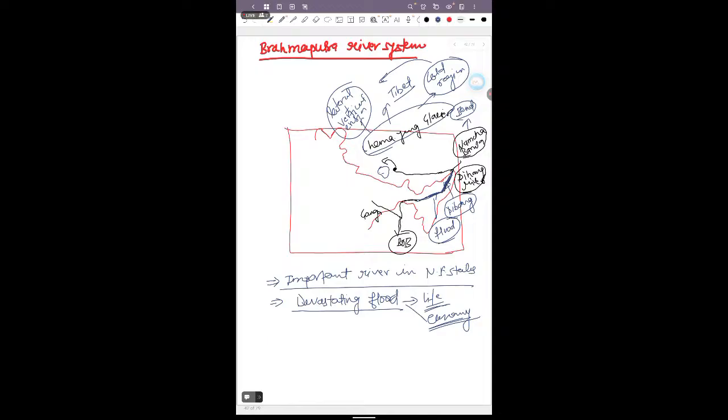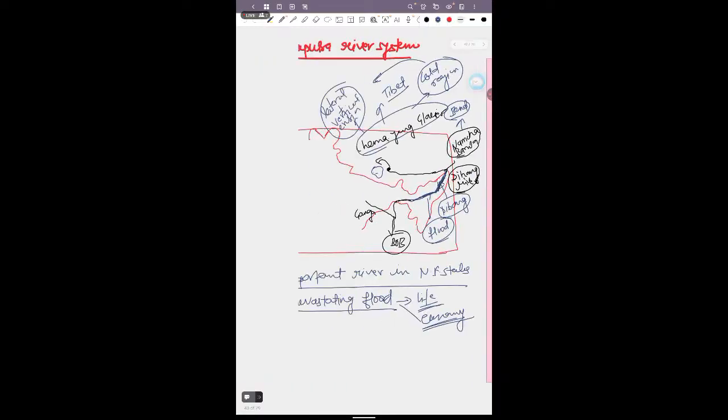So this is all about the Himalayan river system. We have seen the first is the Indus river system, the second is the Ganga river system, and the third is the Brahmaputra river system. And the next is the peninsular river system. As we already know, these are seasonal in nature, because they get their water through the monsoon.